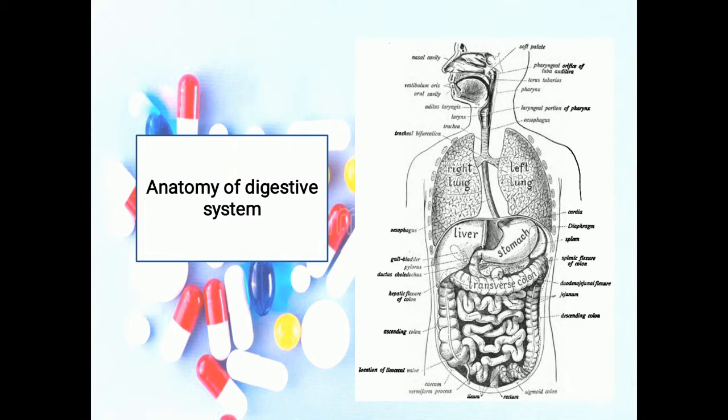Now we are going on to the different parts of the digestive system. First one is the mouth. The mouth, also referred to as the oral or buccal cavity, is formed by the cheeks, hard and soft palates, and tongue. The cheeks form the lateral wall of the oral cavity. They are covered externally by the skin and internally by the mucous membrane, which consists of stratified squamous epithelium.